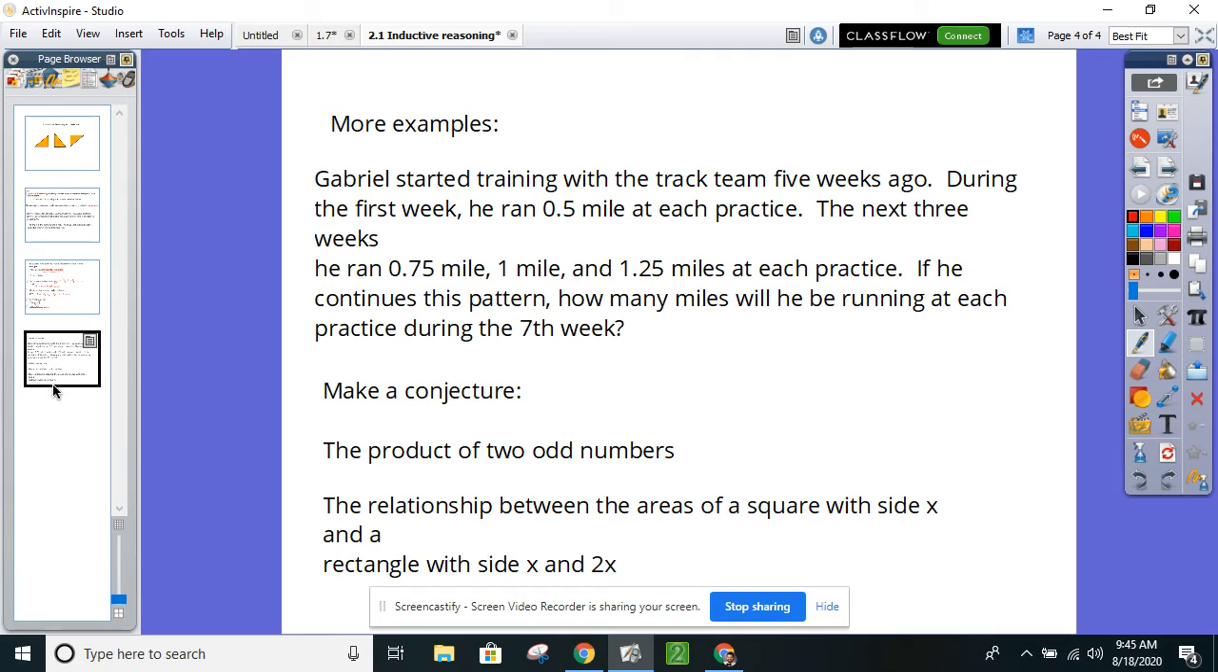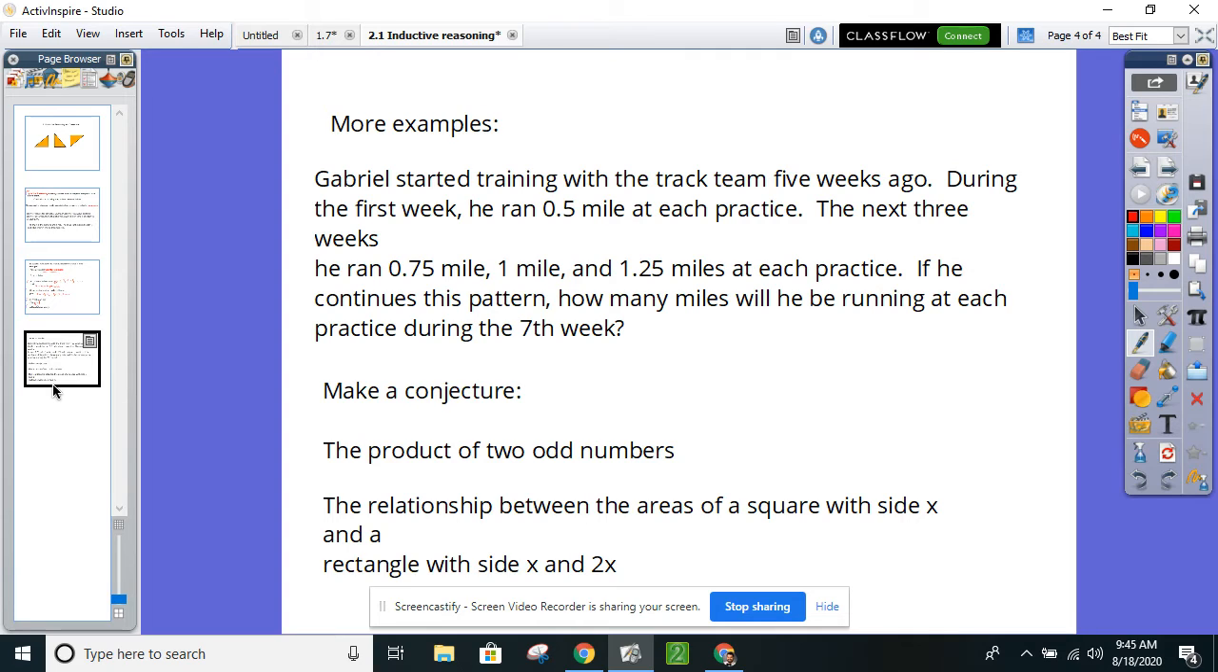All right, so a couple more examples to look at. Gabriel started training with the track team 5 weeks ago. During the first week, he ran 0.5 miles at practice. The next 3 weeks, he ran 0.75, 1, 1.25. If he continues this pattern, how many miles will he be running at the end of week 7?